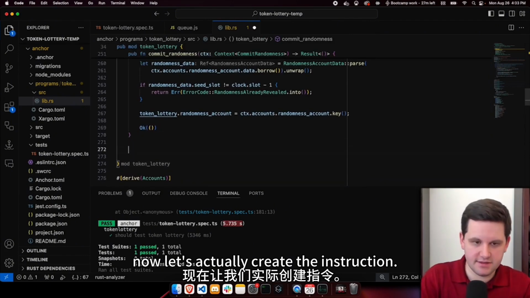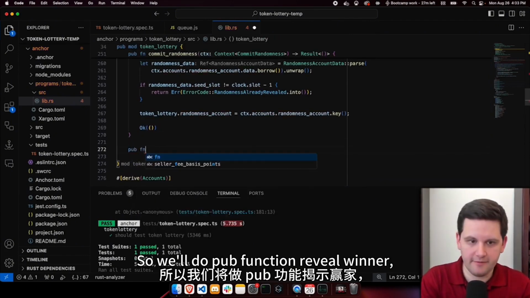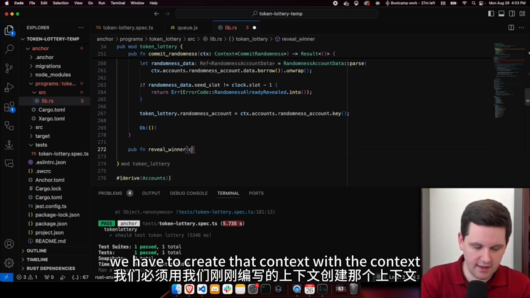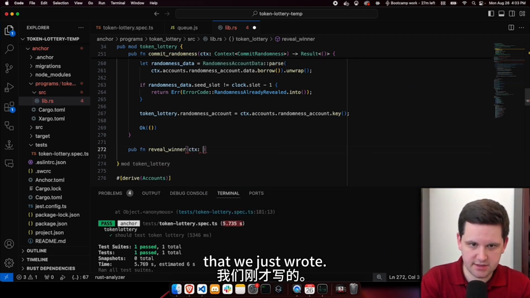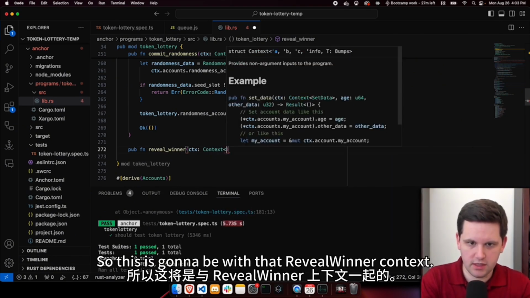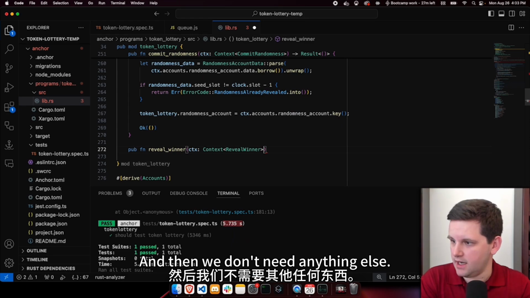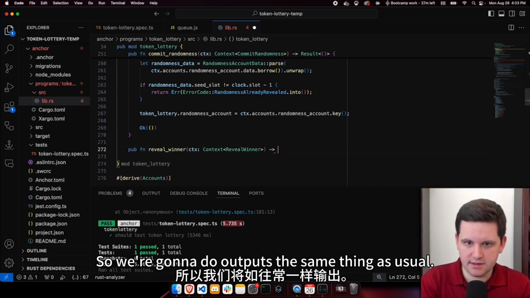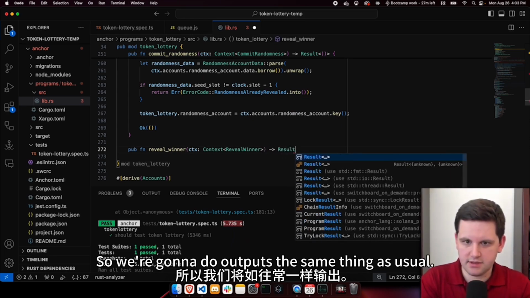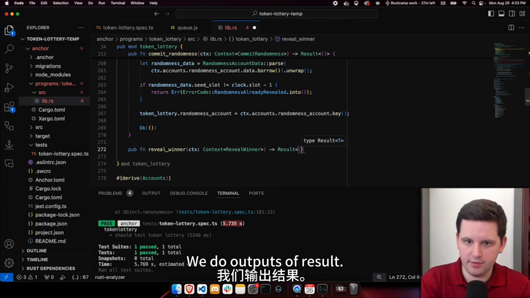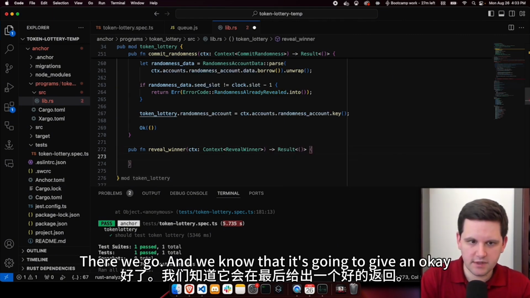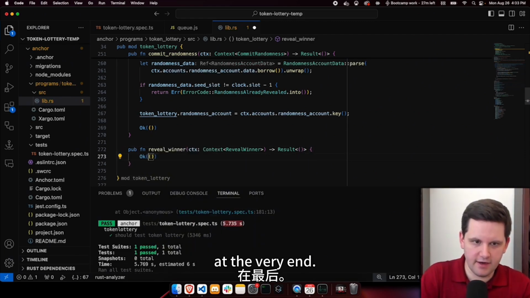Now let's actually create the instruction. So we'll do pub fn reveal_winner. We have to create that context with the context that we just wrote. So this is going to be with that RevealWinner context. And then we don't need anything else. So we're going to do outputs, the same thing as usual. We do outputs a Result. There we go. And we know that it's going to give an Ok at the very end.